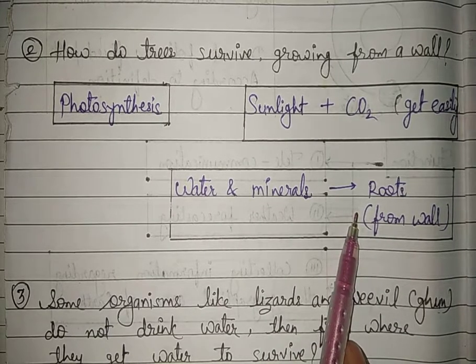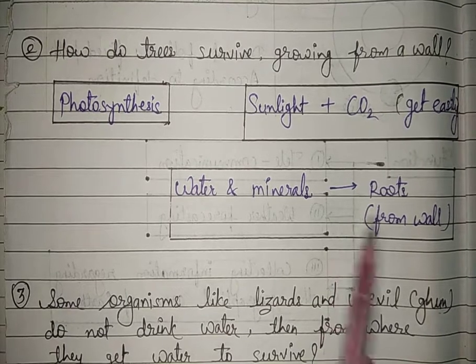They go inside the earth with the help of the wall, in the direction where there is a possibility of water and minerals, and they obtain water from there for the photosynthesis process. In this way they can get water and minerals.